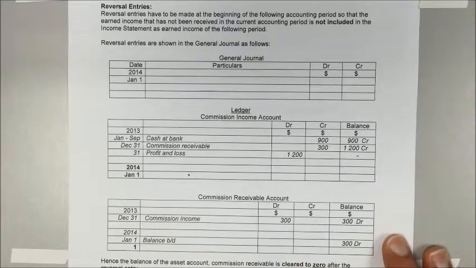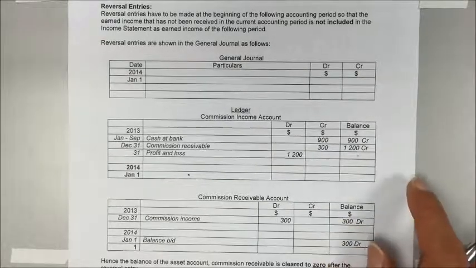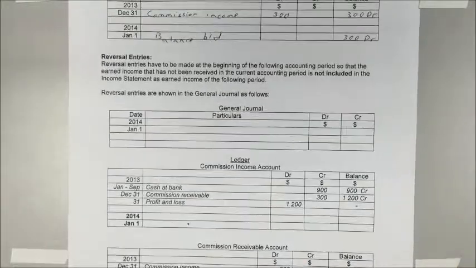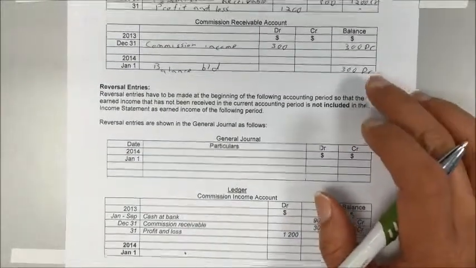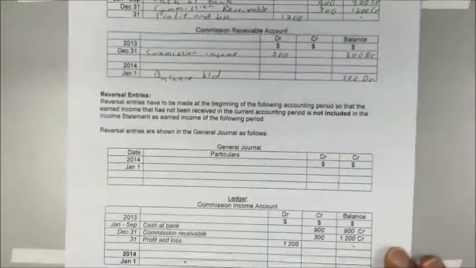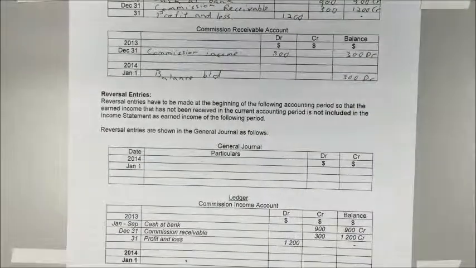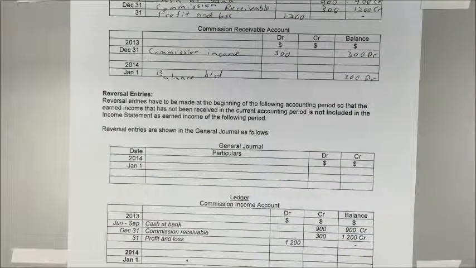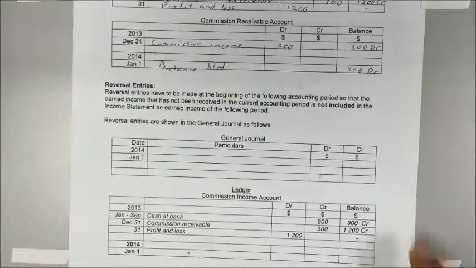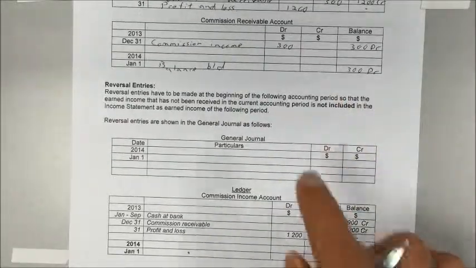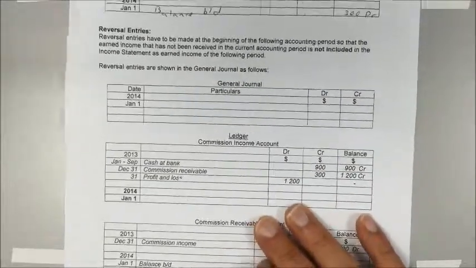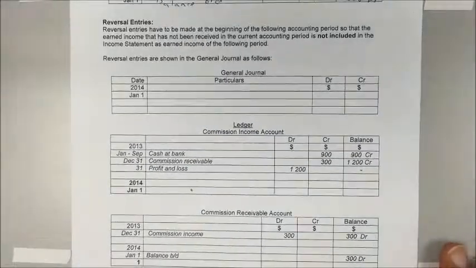Now, how do we do this? Firstly, take a look at the balance of the receivable account, which is this. This is the amount that we want to reduce to 0. So we will credit the receivable account and debit the income account by that amount, which is 300. We will illustrate with an example.